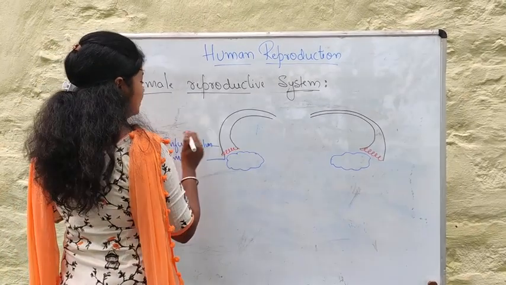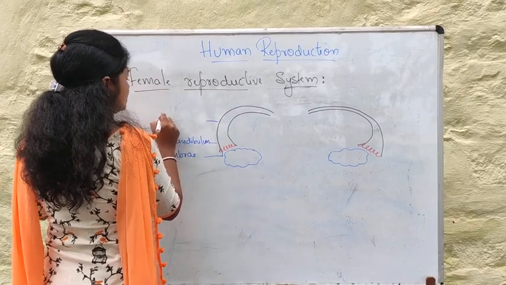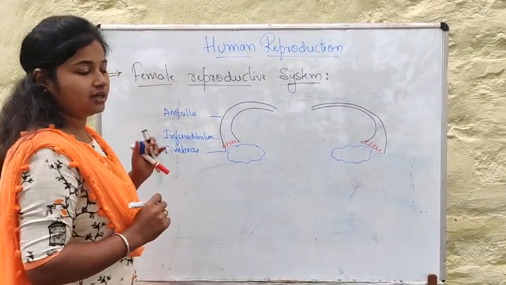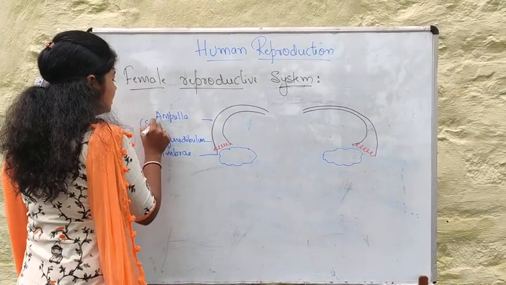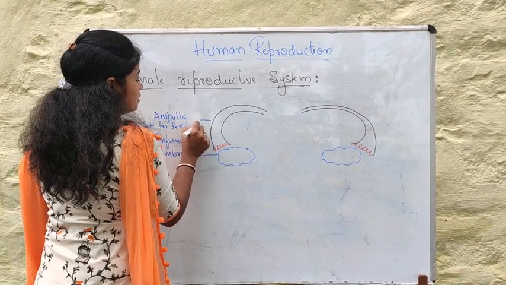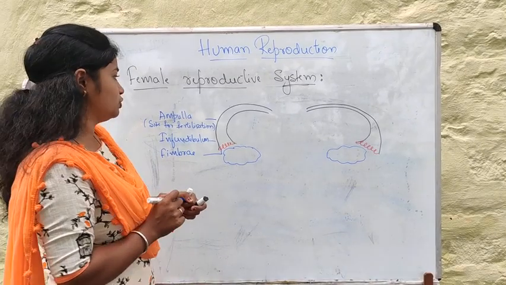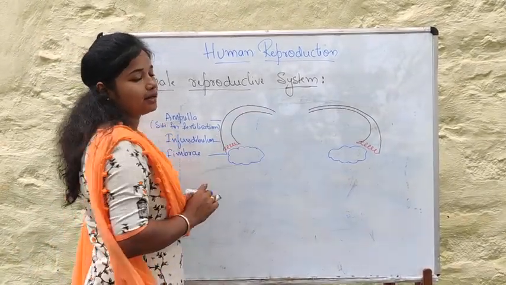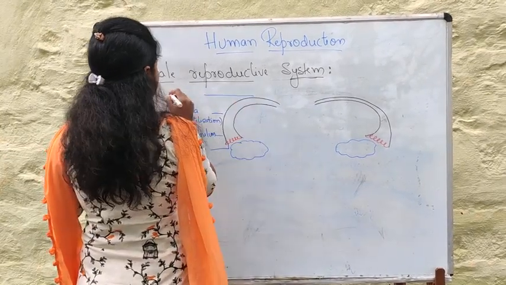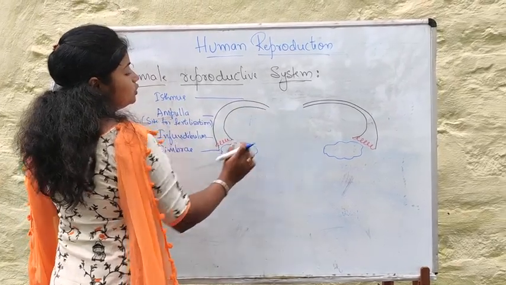The next wider part is called the ampulla. This is the site of fertilization, as fertilization takes place in this part of the fallopian tube. And the last narrow part, with a narrow lumen, is called the isthmus, and this isthmus connects to the uterus.